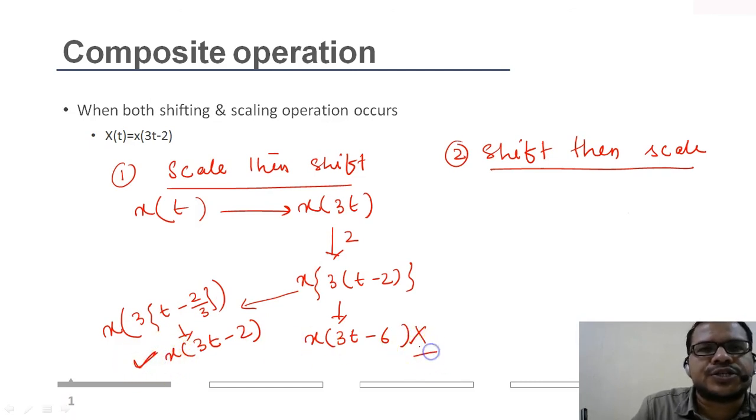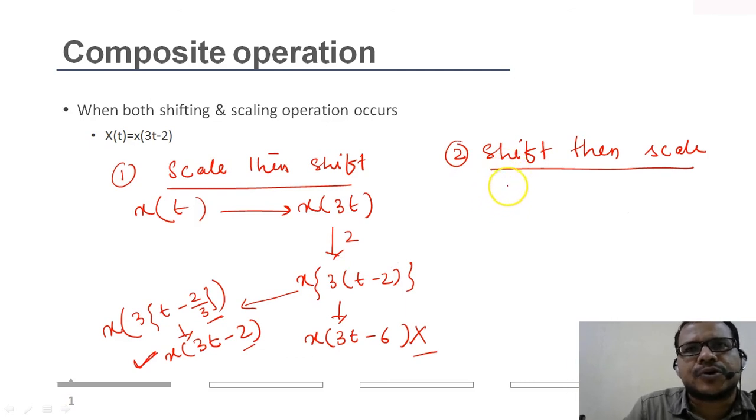This is the wrong value. So you see, when we take the procedure of scaling then shifting, we have to explicitly calculate the shifting amount, that is 2 by 3. Then only we will get the original signal. So this looks a bit tedious. So let's check the other procedure, that is shifting then scaling.